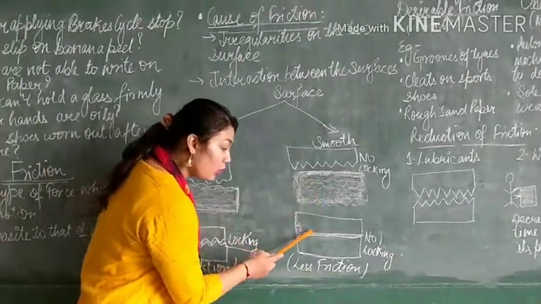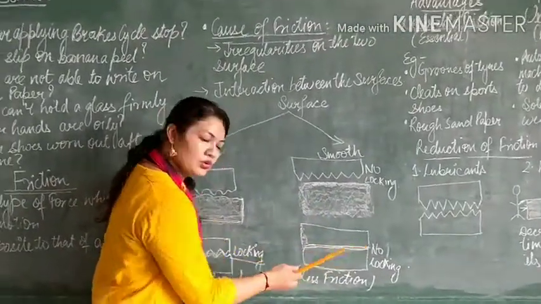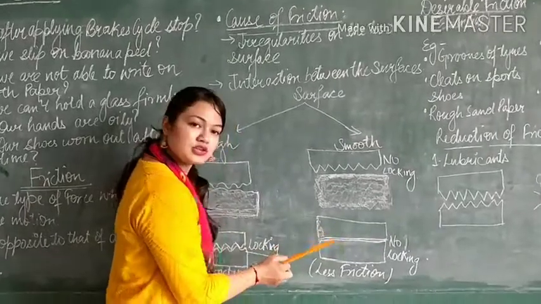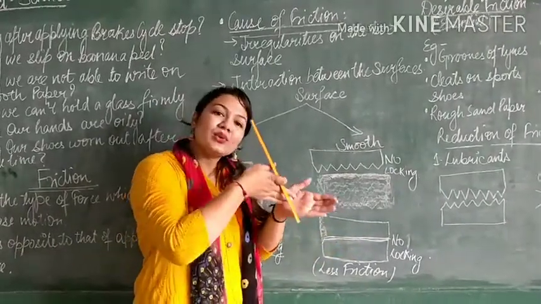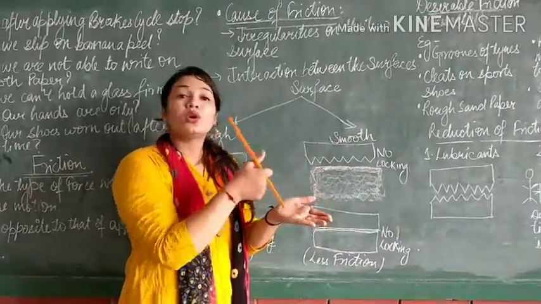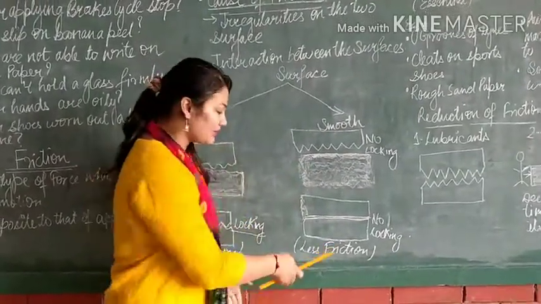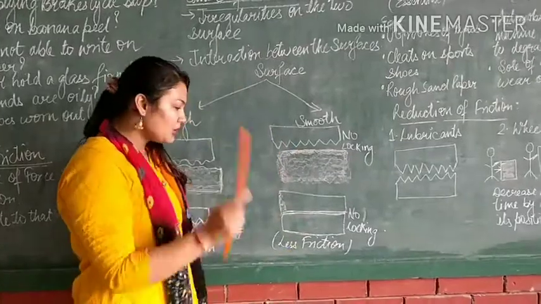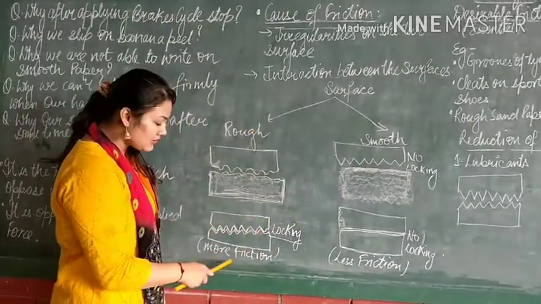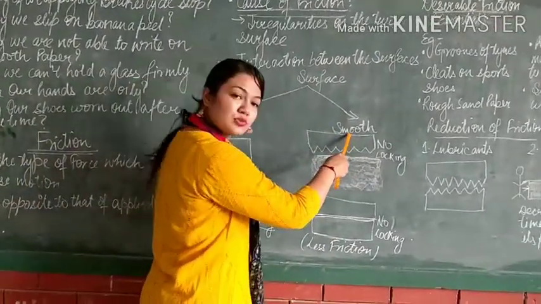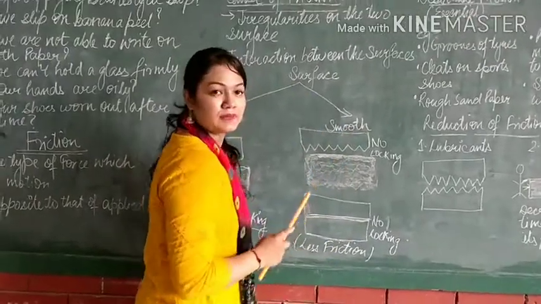In the same way, both the object surfaces are smooth. So what is going to happen? They are going to slide, they are not going to lock with each other, and when there is no locking, that means there is less friction. So remember, in a rough surface there is more friction, and in a smooth surface there is less friction.